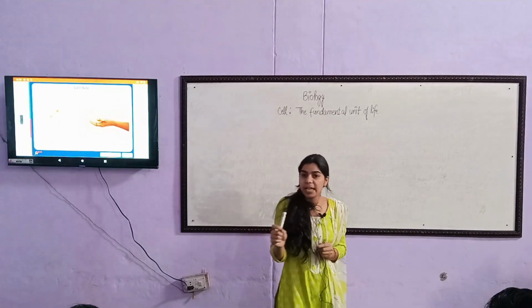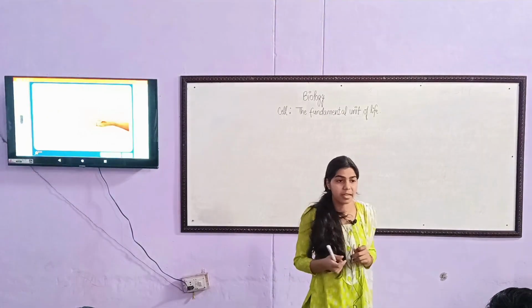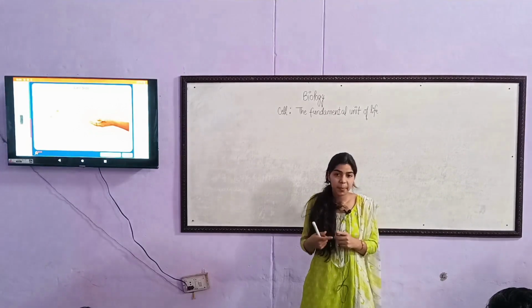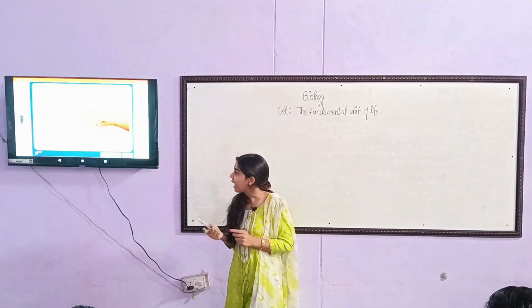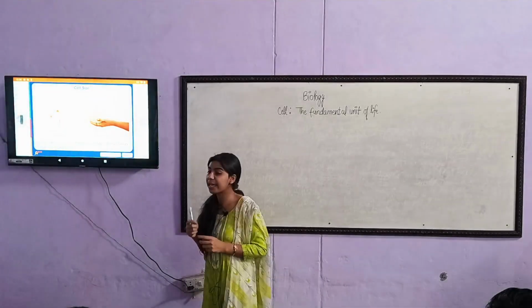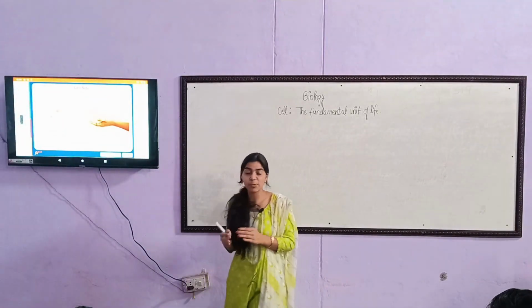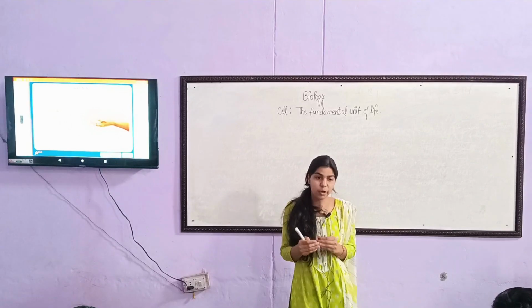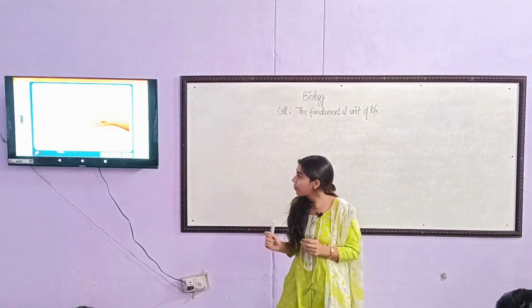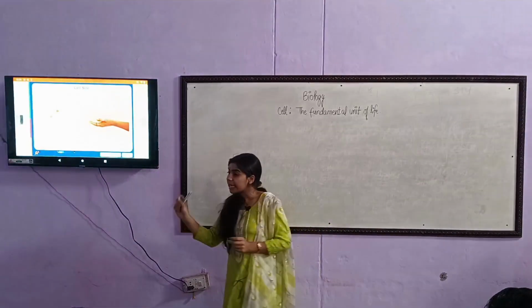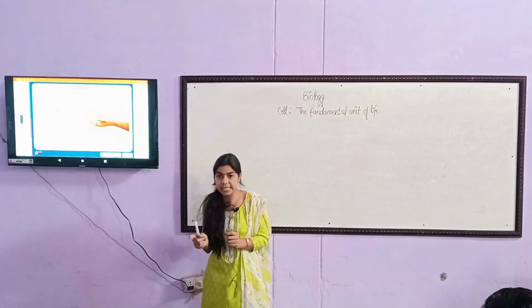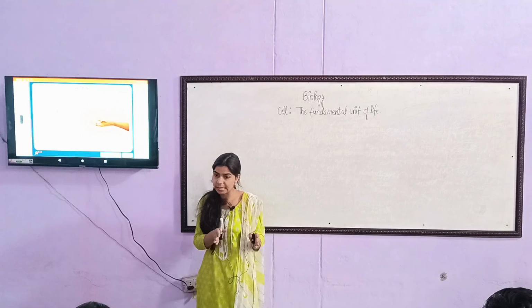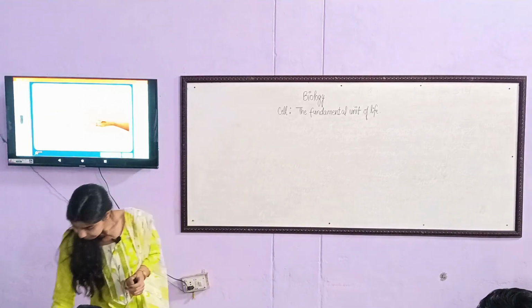The biggest single cell we have is the ostrich egg, and the smallest one is mycoplasma. What is a mycoplasma? It is a bacterial cell, which is the smallest in size.